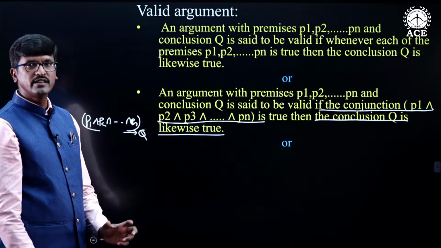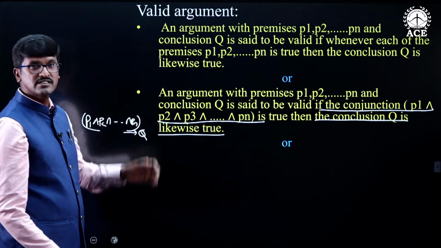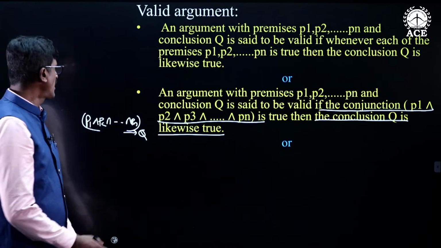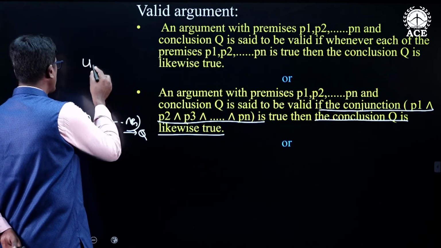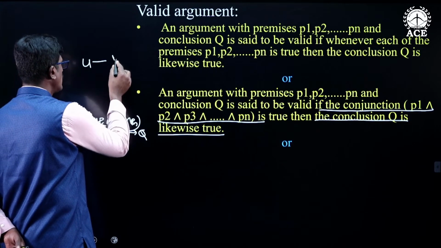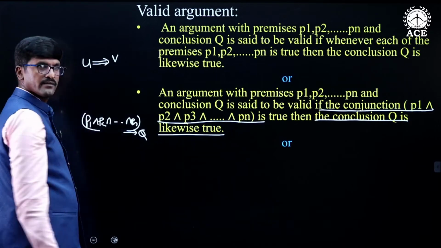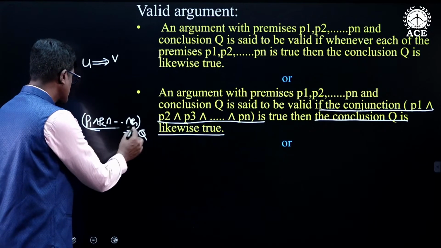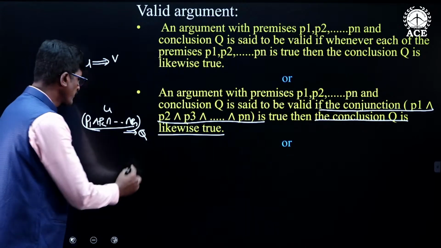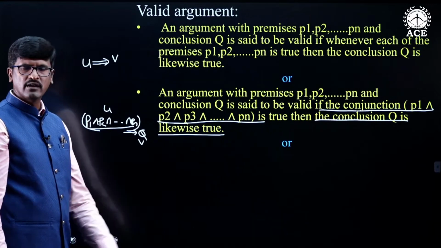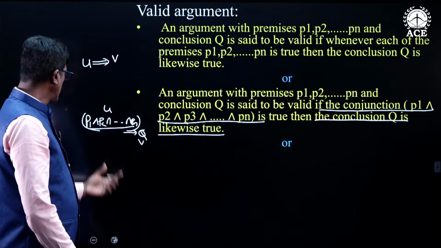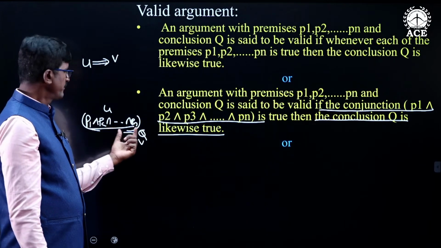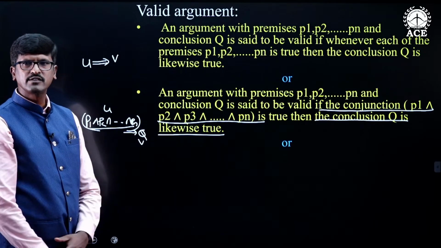If you observe this, this is the definition of logical implication. We already discussed logical implication. Whenever U is true, if V is also true, then we say that U logically implies V. Here, the conjunction of the premises is U and Q is the argument's conclusion.